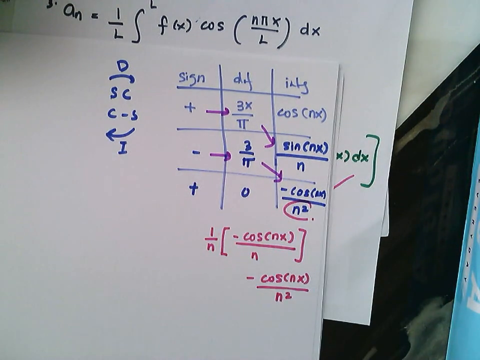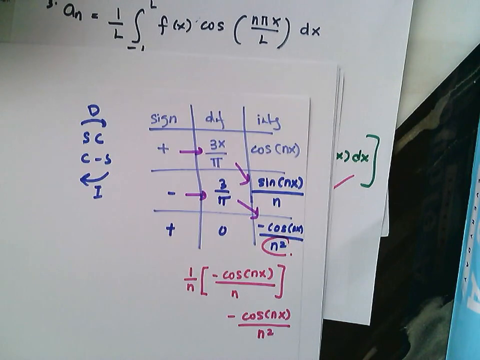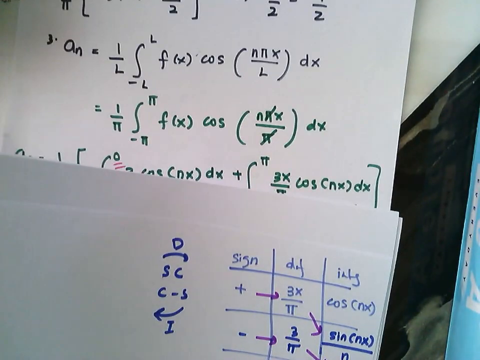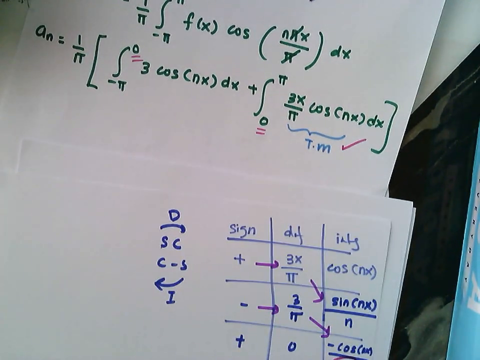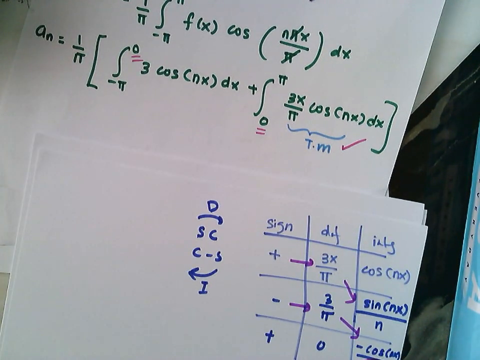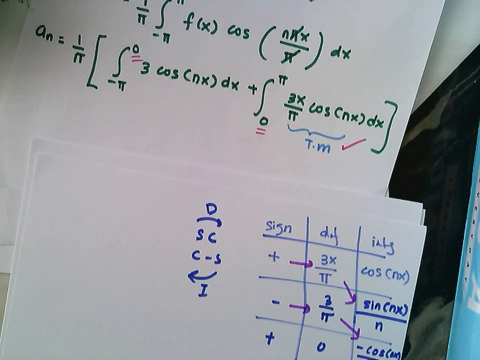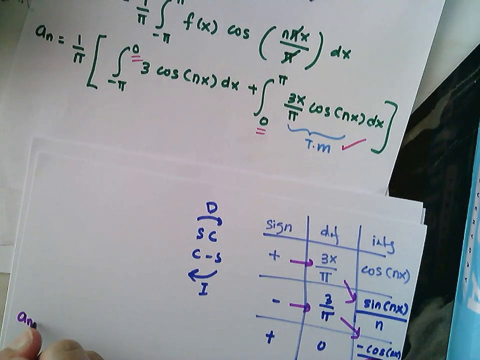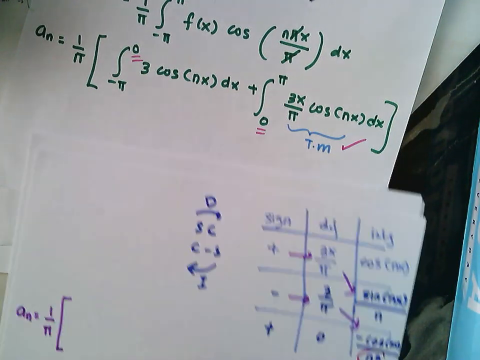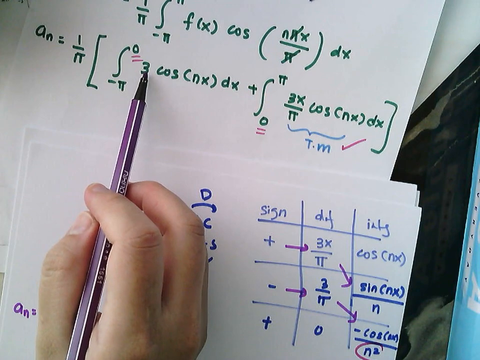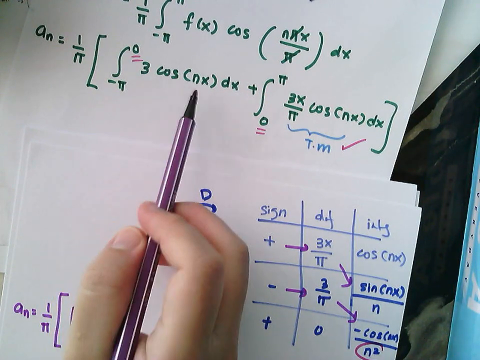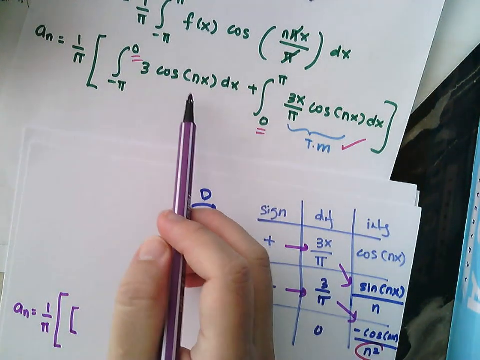Okay, so now for the first part here, this is direct integration. So therefore your a_n is equals to 1 over pi. For the first function here, 3 is a constant, so integrate cos will give you sine.